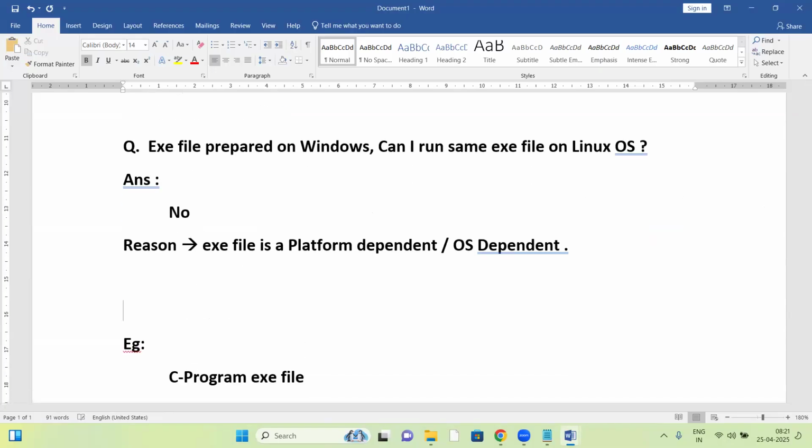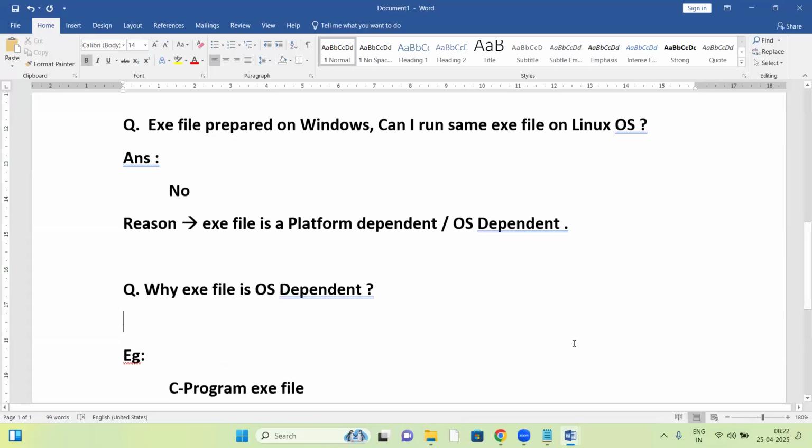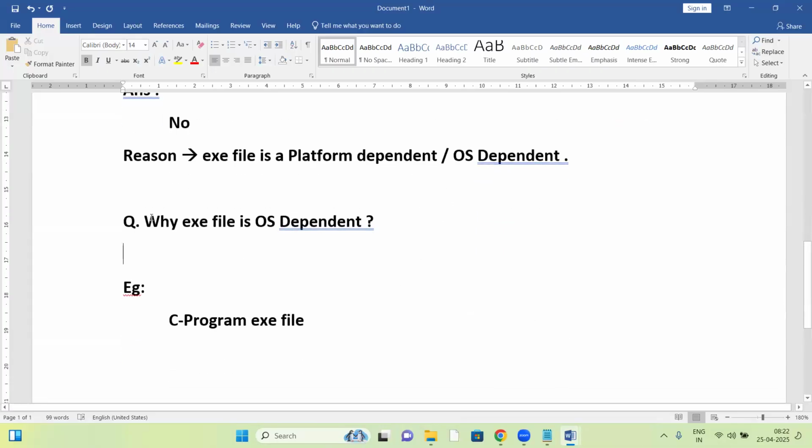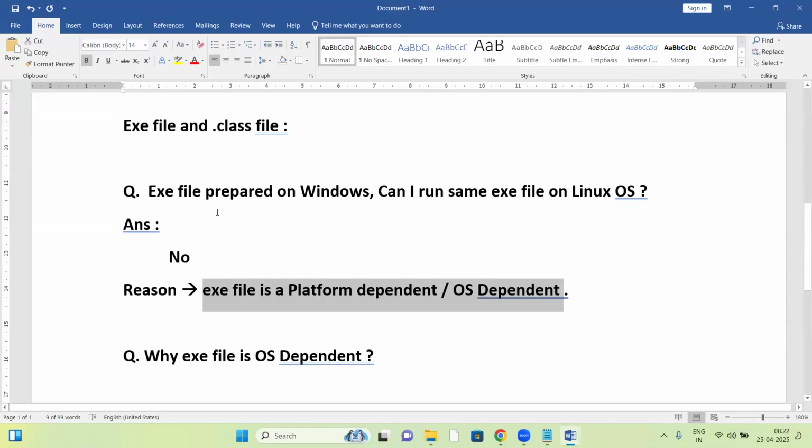Right now, immediately the question: why is an exe file OS dependent? Let us answer this question here. An exe file is platform dependent or OS dependent. Suppose you prepare an exe for Windows OS, it will run only on Windows OS.